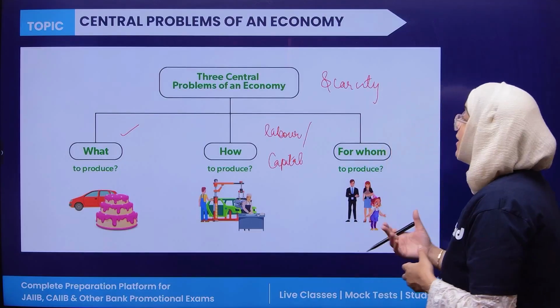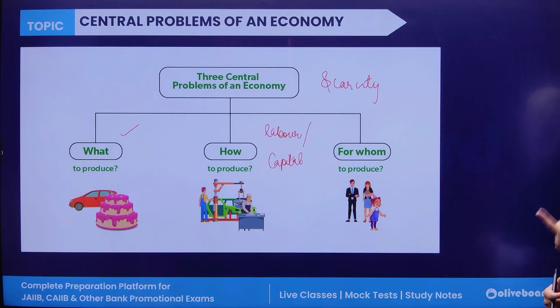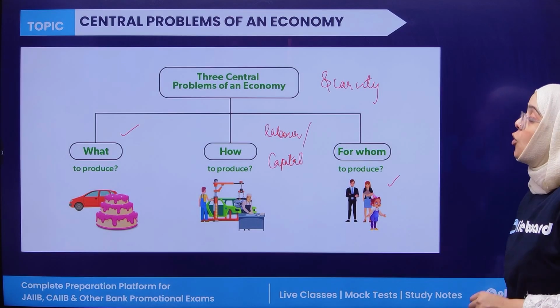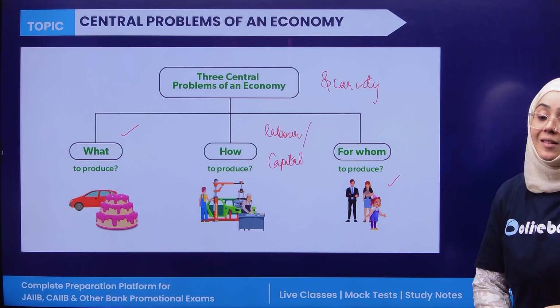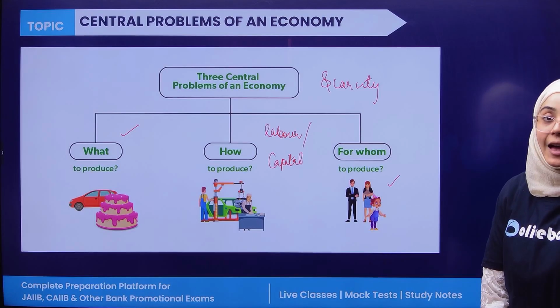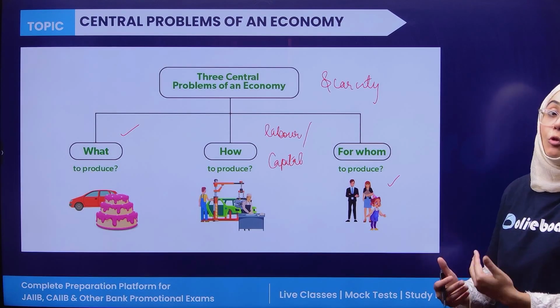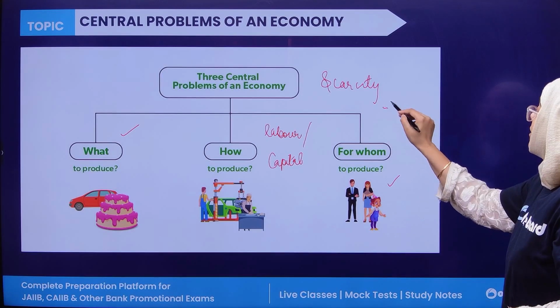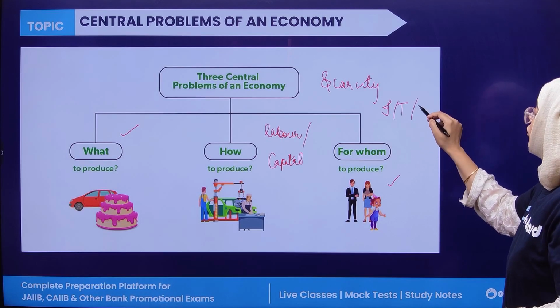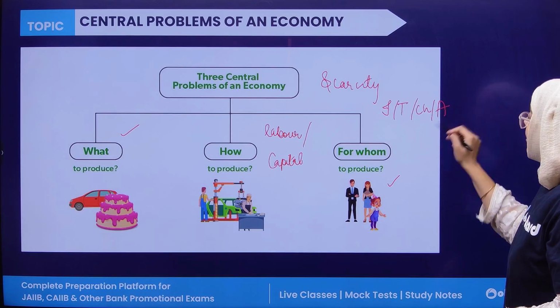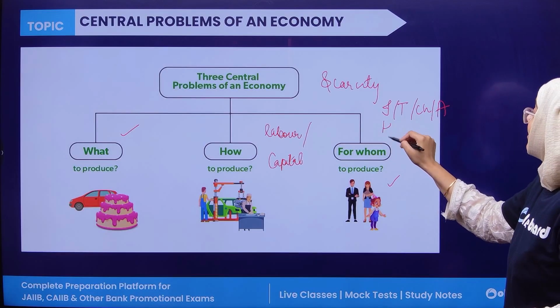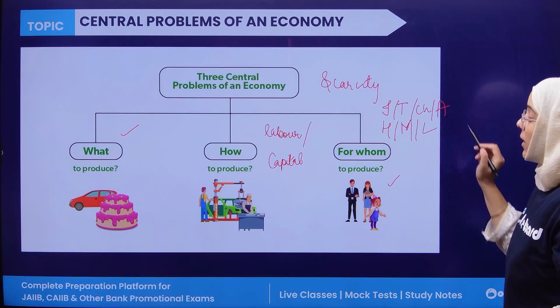Okay. The third central problem of economics is for whom to produce. Whether to produce for infants, teenagers, children or adults. Whether to produce for the higher class, middle class or lower class.